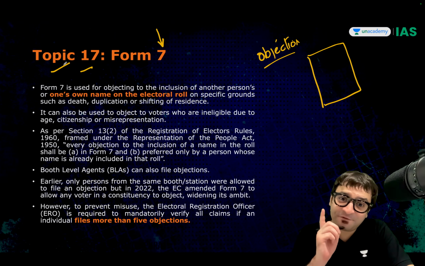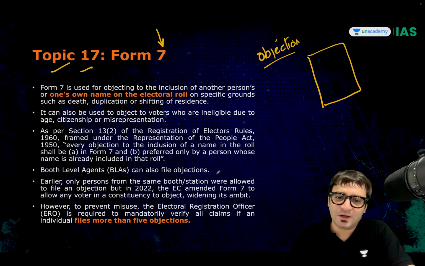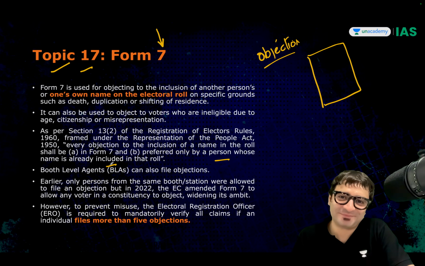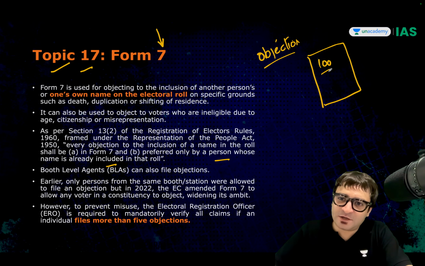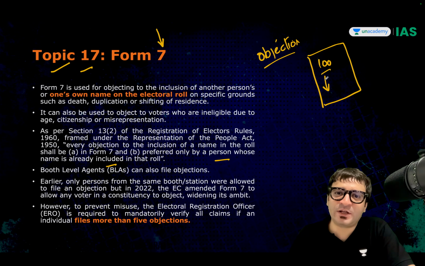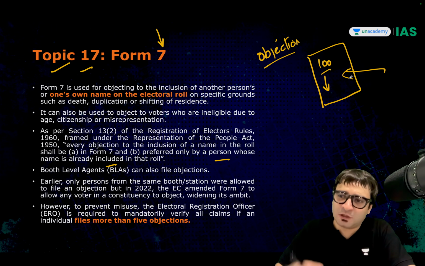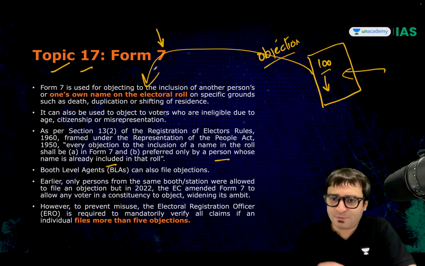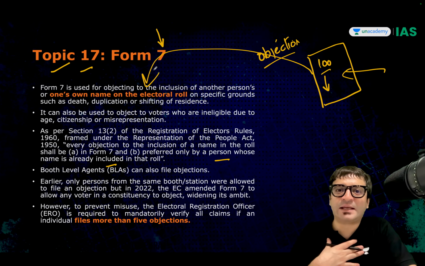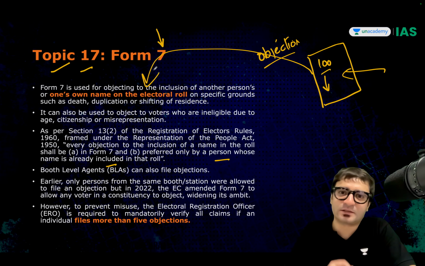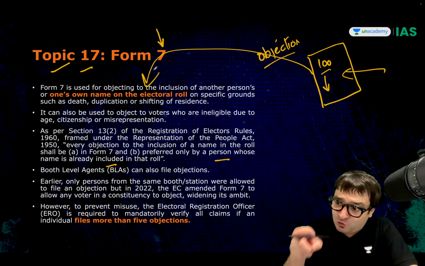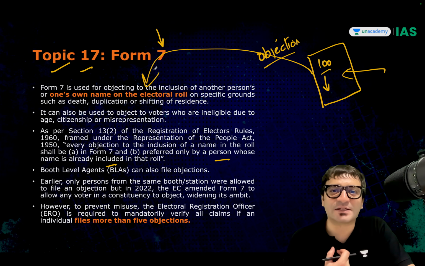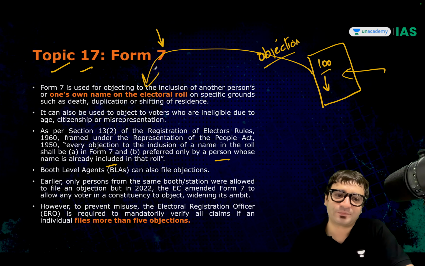But who can fill this Form 7? Only a person who is already on that roll. Which means if there are 100 names mentioned in the electoral roll, somebody who is already on that roll can file Form 7. Because if you're already on the electoral roll, you can say I should not be here, I should be somewhere else, because I don't belong to this constituency or this state.